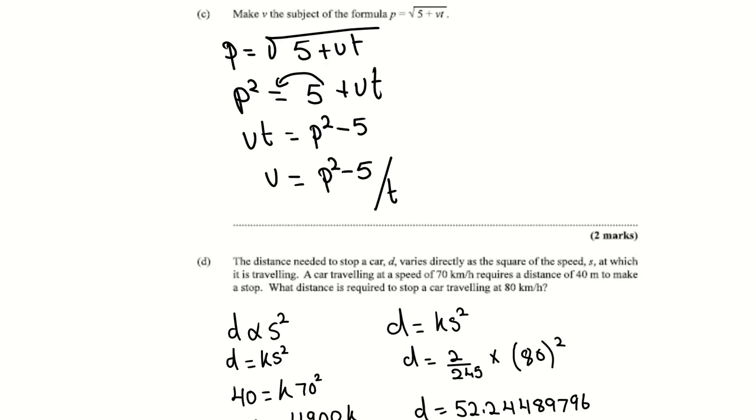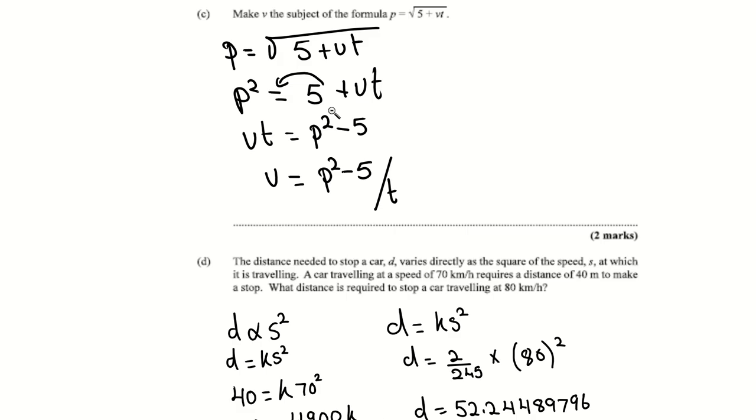They said to make V the subject. Now, again, remember I told you guys, typically we go backwards on BODMAS, but this entire equation is being square rooted, so we need to get rid of that square root first. The opposite of square root is squared. So I will get P squared equals 5 plus VT.